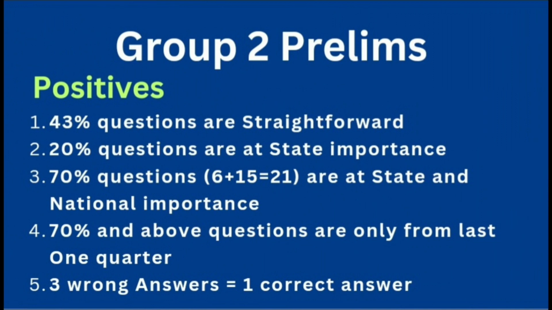And here I would like to draw a few conclusions. First, let me go through the positive conclusions, what I can feel. 43% of the questions are straightforward. 20% of questions are of state importance, and 70%, that is 6 plus 15, 21 out of 30, are of state and national importance, as we have seen already. 70% or more of the questions are only from the last quarter. This is one great point you should note.